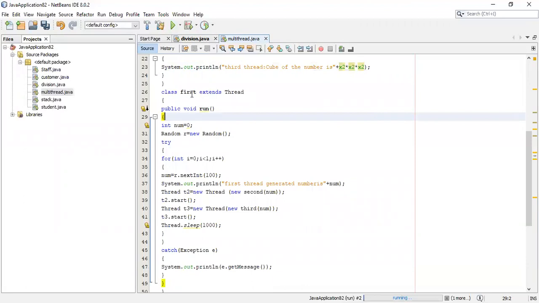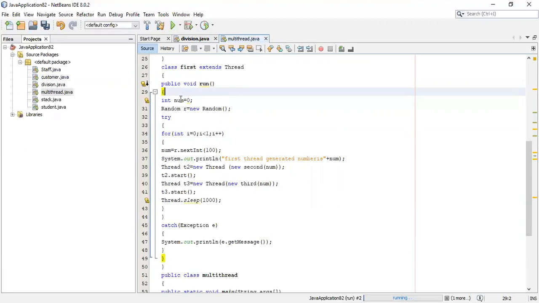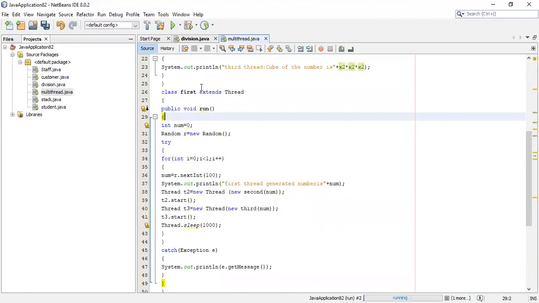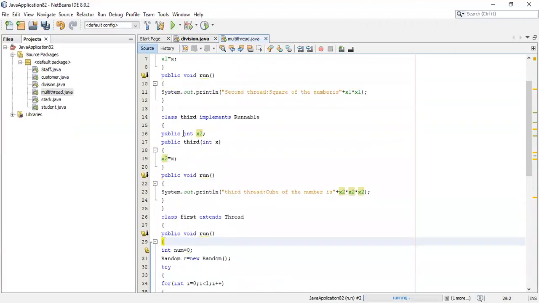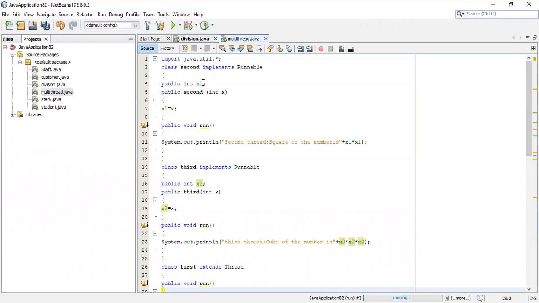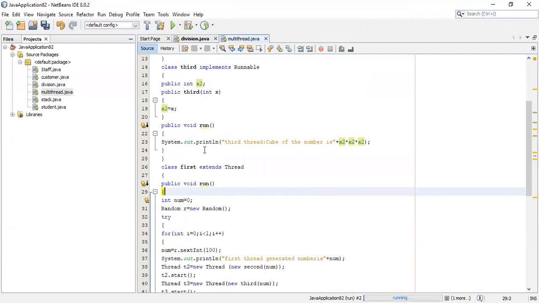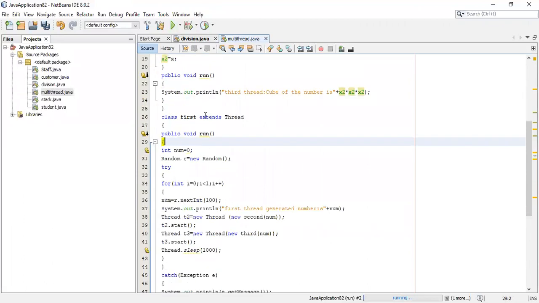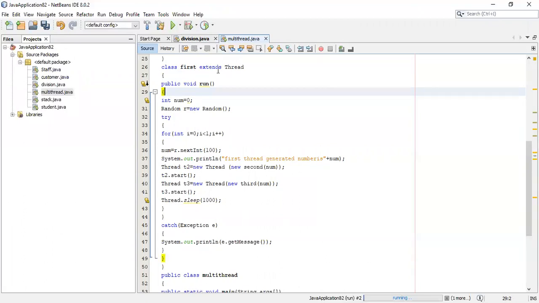The first thread extends the Thread class, and I'm going to explain one by one what operations happen inside it. In this program, I have used both methods of creating a thread in Java: one is extending the Thread class, and the other is using the Runnable interface. I used both so that students will be able to understand both methods of creating threads in Java. So here the first thread extends the Thread class and has a public void run.